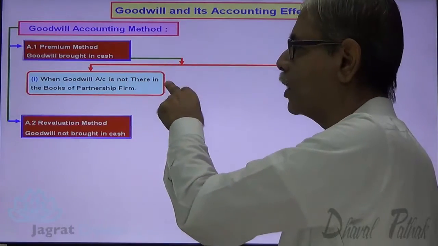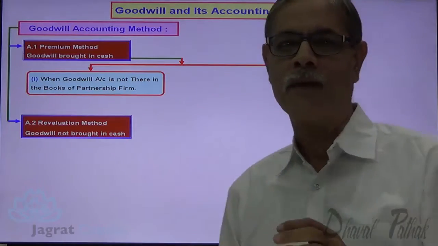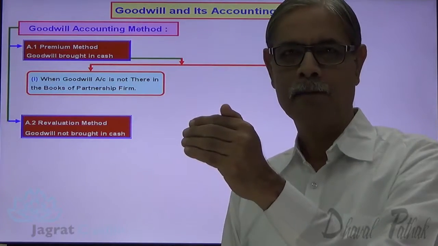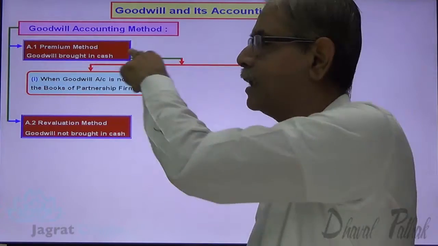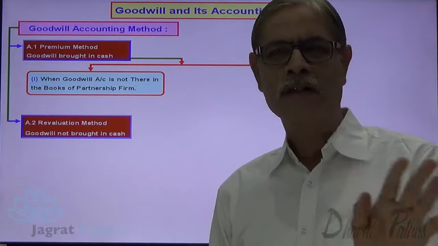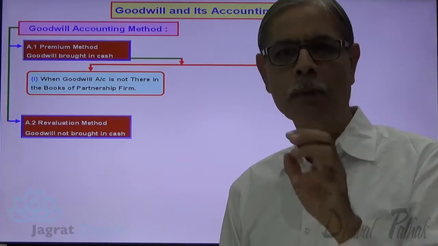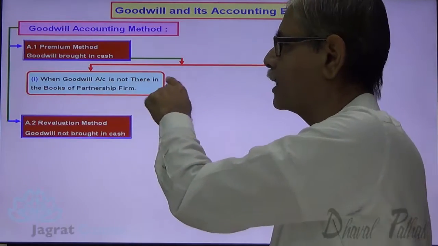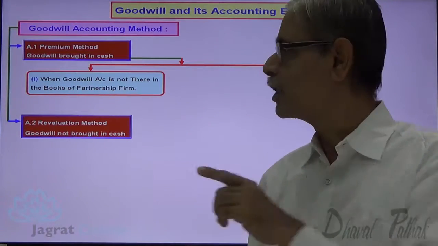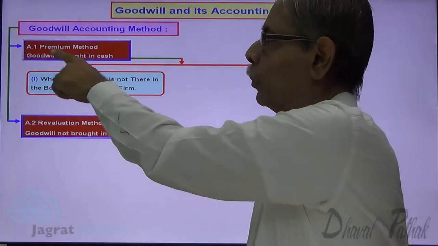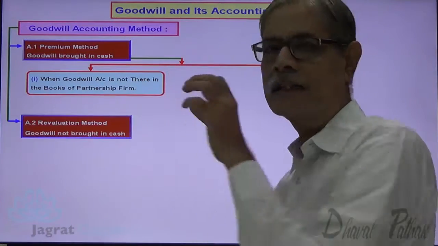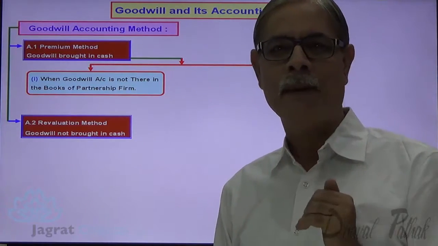When goodwill account is not there in the books of the partnership firm, now there is a partnership firm existing, new partner is admitted. New partner is admitted, he brings cash for goodwill. And goodwill account is not there in the books of the old partnership firm. So what's the situation? First situation, new partner brings cash for his share in goodwill. Goodwill does not appear in the books at the time of admission of a partner.